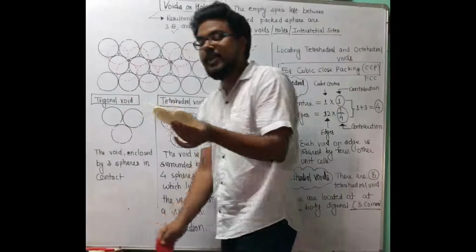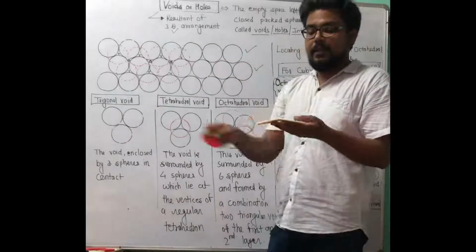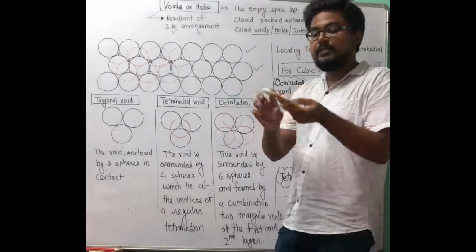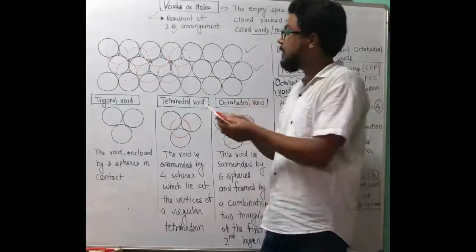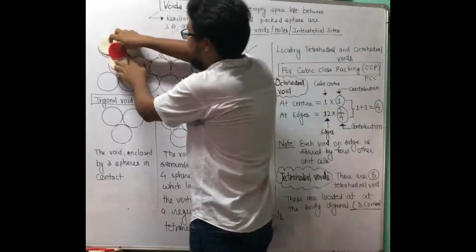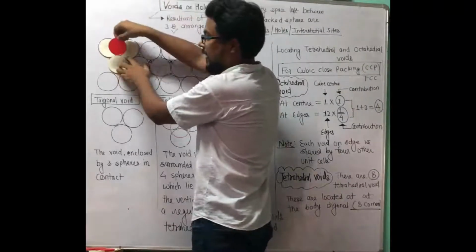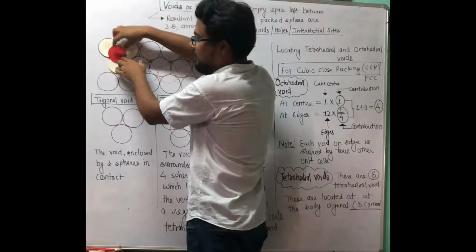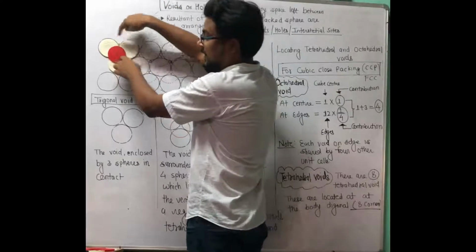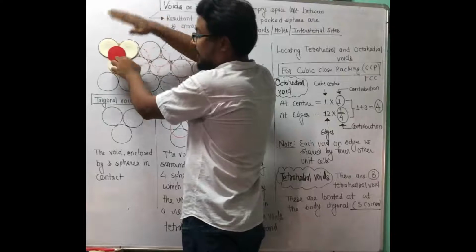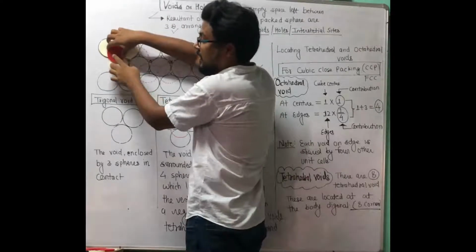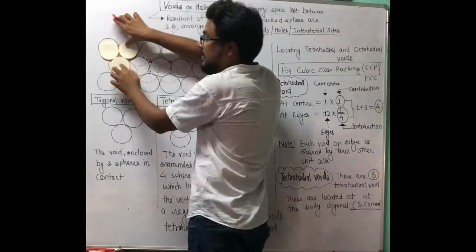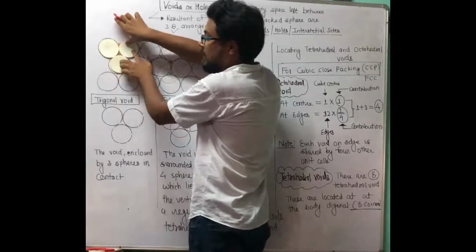When we put the second layer over the first layer, it will form tetrahedral void. See here, white is the first layer, red is the second layer, and the second layer is put in such a manner that it completely covers the hole created by these 3 spheres which are enclosed to each other.